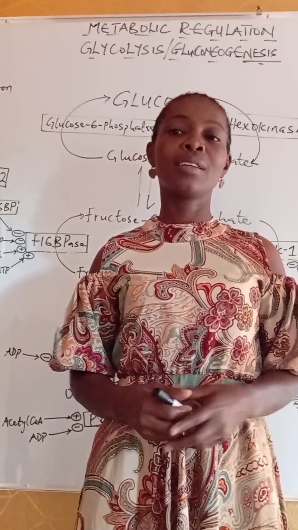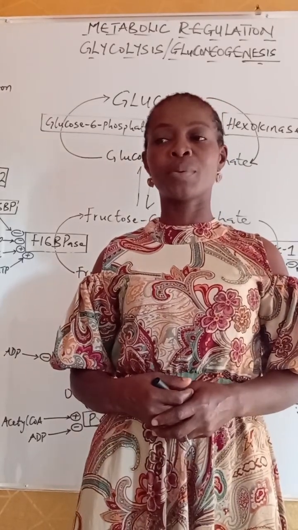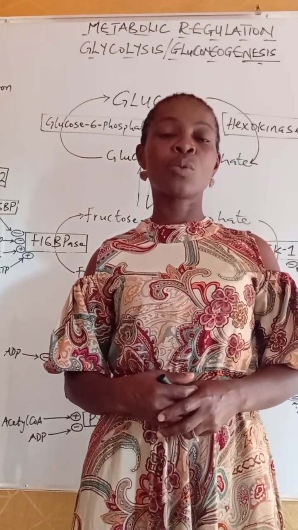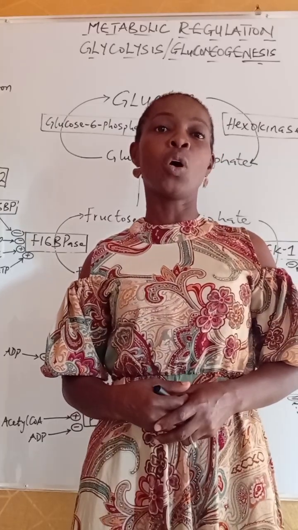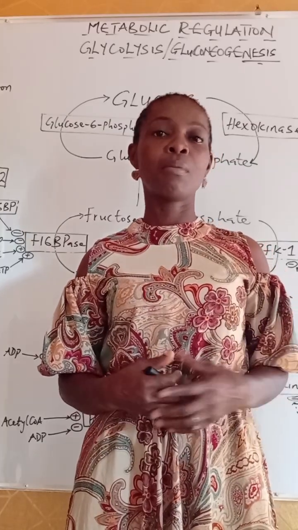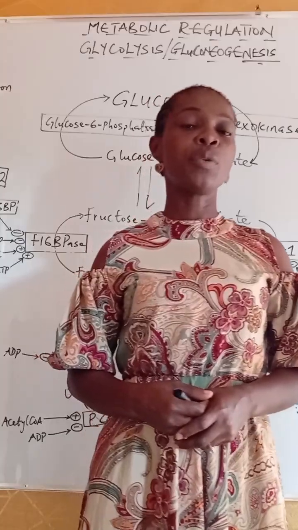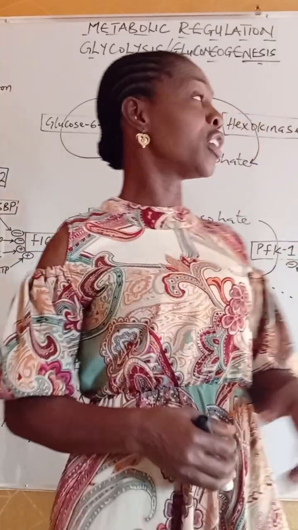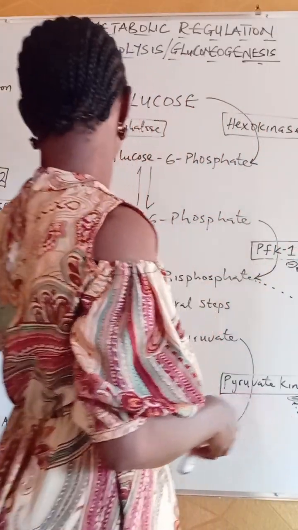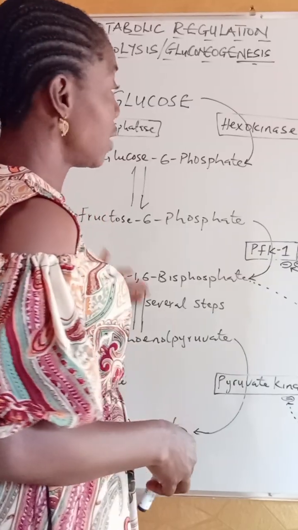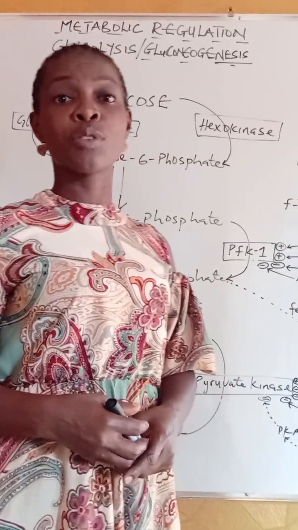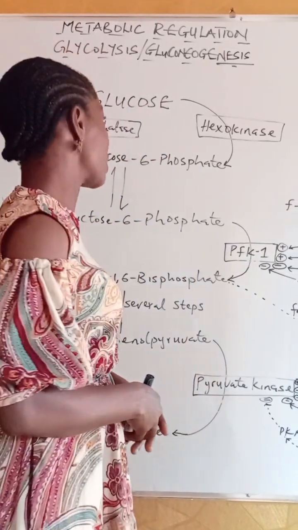Do you know that the cell is able to regulate its metabolic pathways efficiently to avoid the wastage or unproductive use of its materials? Today we shall be studying the reciprocal regulation of glycolysis and gluconeogenesis. As a way, the cell effectively manages what is happening per time to bring about vital life processes.